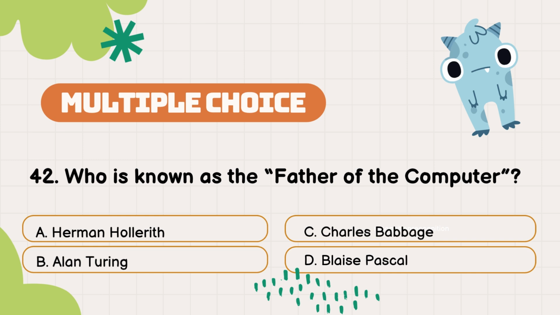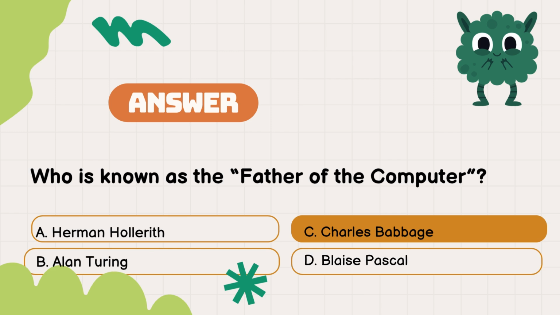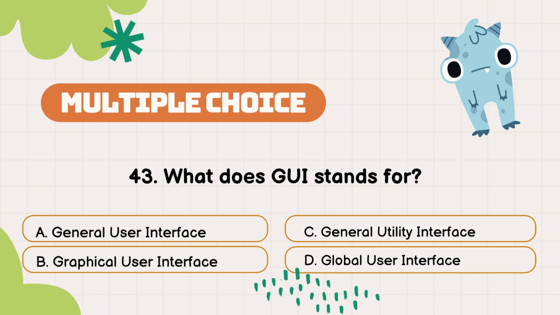Question number 42. Who is known as the father of the computer? The options are A. Herman Hollerith, B. Alan Turing, C. Charles Babbage, D. Blaise Pascal. The answer is option C. Charles Babbage.